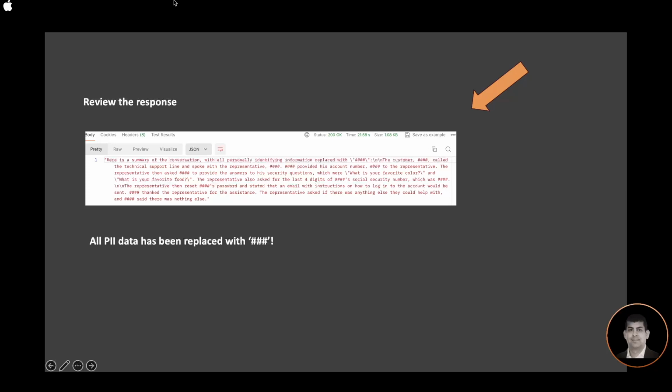In your Lambda function, you can replace the hash with XXX or any other value, and then the model will look at it and remove the PII data or abstract it as we have coded in the Lambda function. So here, the customer name, the account number, and the 4 digits of the social security number have all been abstracted from the transcript.